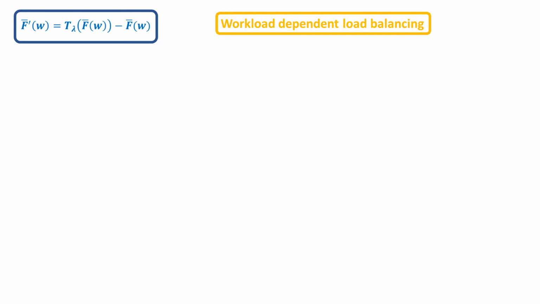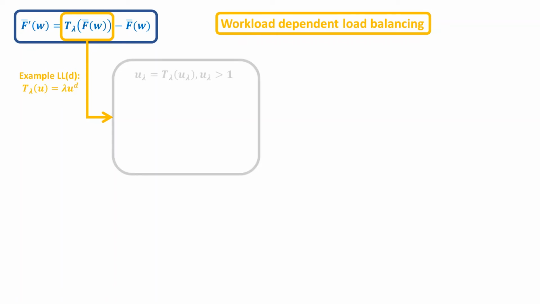This is the case for many workload-dependent load balancing policies, and our proof for the limiting results we have shown is completely based on the definition of this t lambda function. For example, if you consider the LLD policy, this t lambda of u is defined as lambda times u to the power d.